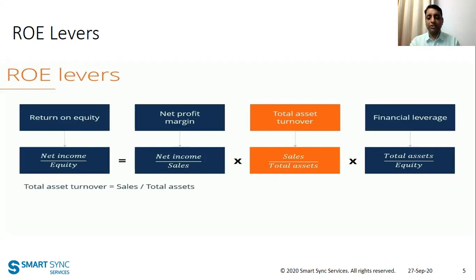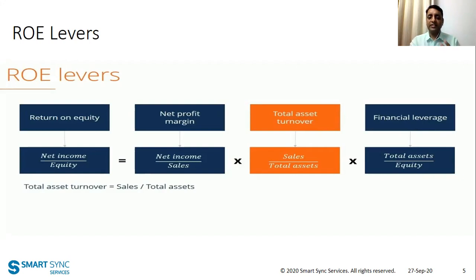What is the reason for bifurcating everything? By bifurcating the whole ROE and drilling down to the levers like net profit margin, total asset turnover, and financial leverage, we get more insights into which lever is contributing more to the value of the ROE.